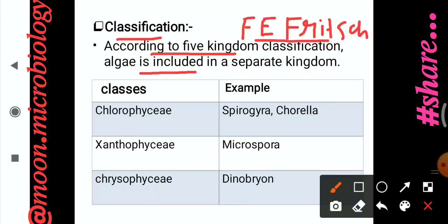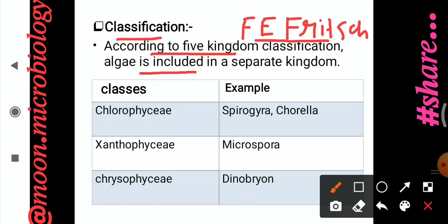And how did he classify the algae? Mostly on the basis of pigment. Not only pigment, but also photosynthetic product, thallus structure, flagella type, which type of flagella is present in the algae, mode of reproduction, whether sexual or asexual, and the basis of color.